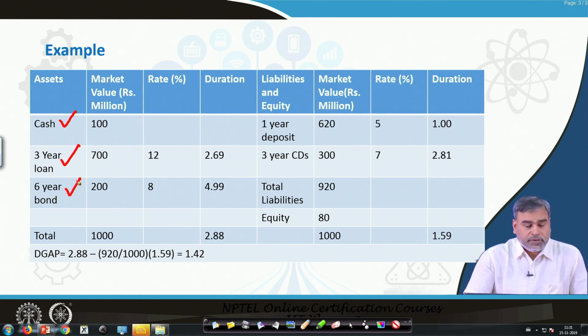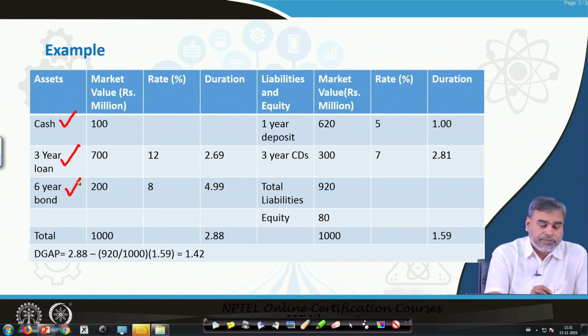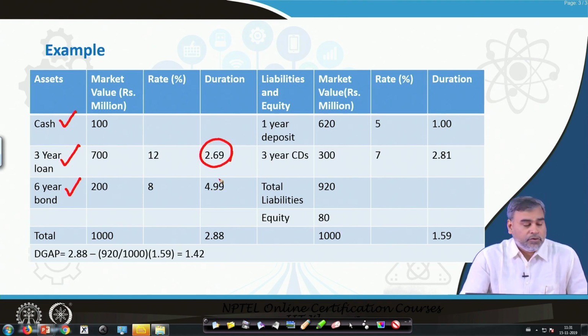And we already have the idea about the duration of these assets, because all of you know the duration of cash is equal to 0. There is no duration as such for cash, because there is no maturity value for this. For the 3 years loan we have assumed that the duration is 2.69, because already you know that the duration is always less than the maturity period, and for the 6 years bond let the duration be 4.99.